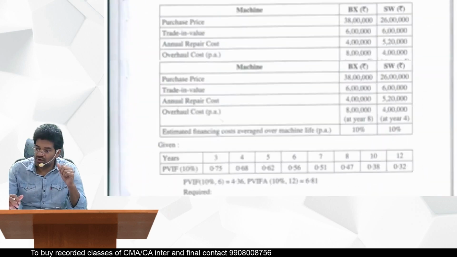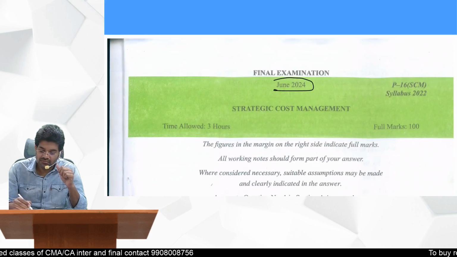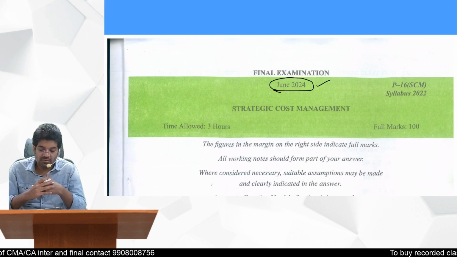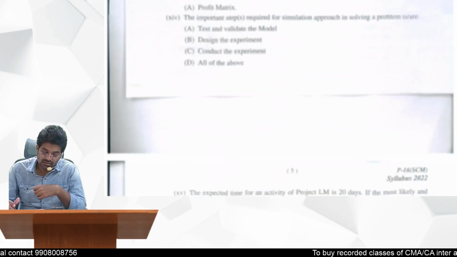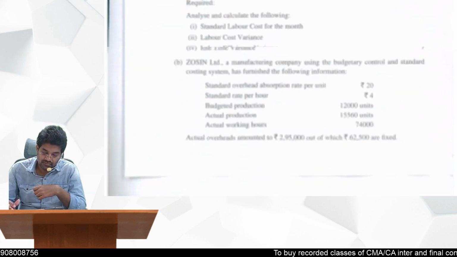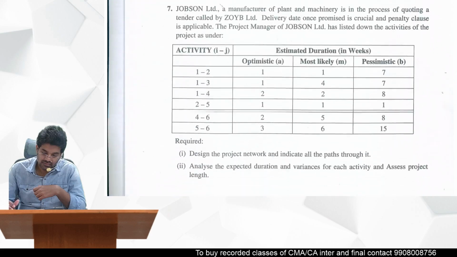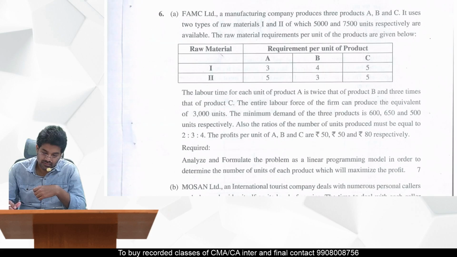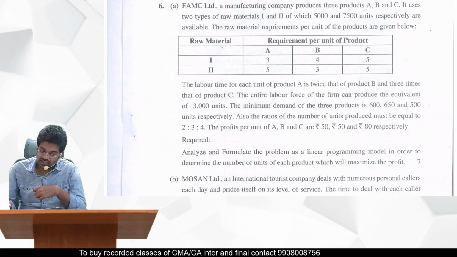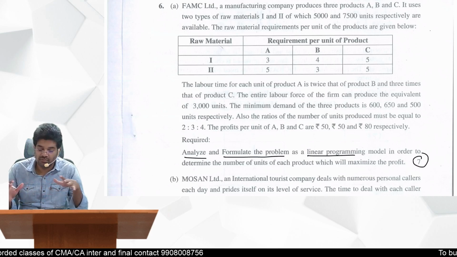So this is your June 2024 question paper, question 6. This is a question, 7 marks. Here we should analyze and formulate the problem as a linear programming model. That's it. Only analyze and formulate.